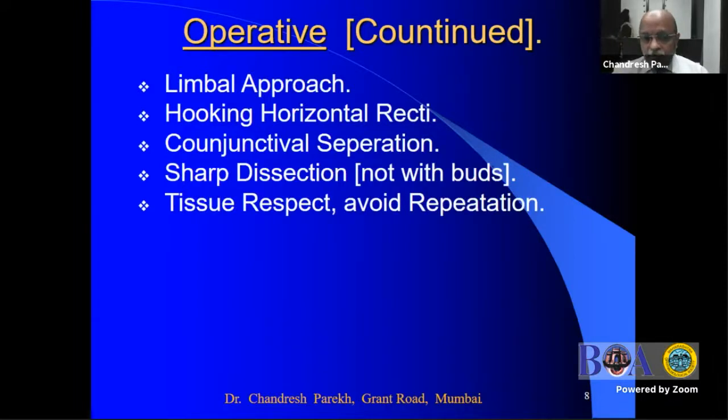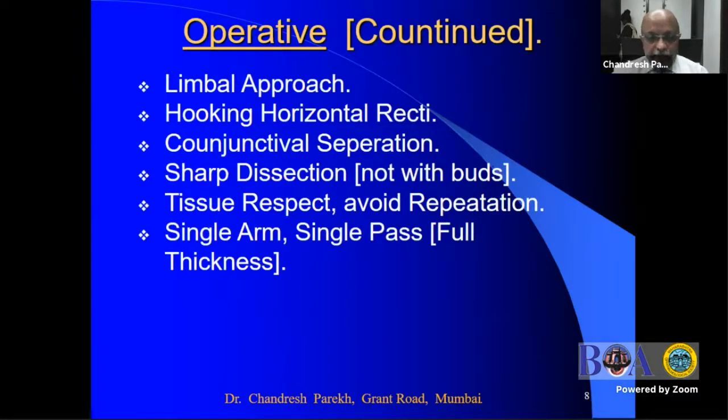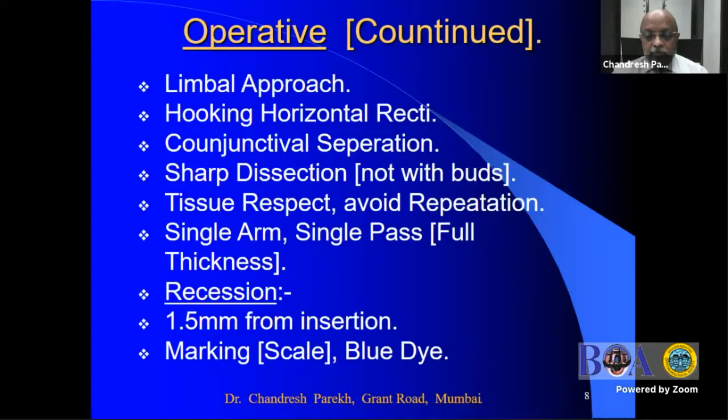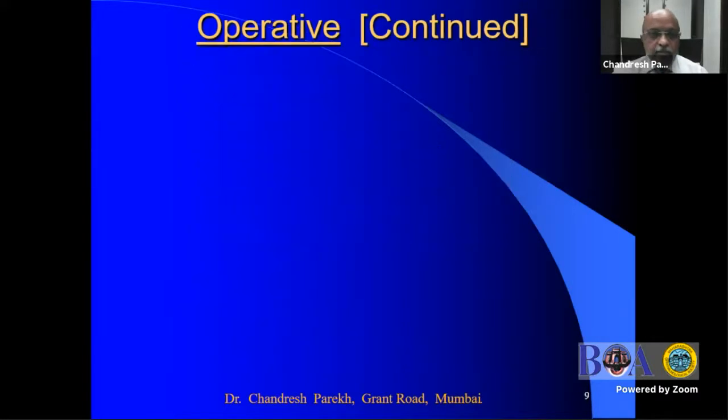One should have tissue respect and avoid repetition of the surgery. Then only the eye will respect you as a surgeon. I use a single arm needle and do a single pass, full thickness through the muscle. In a recession, one should not cut flush with the sclera, because we need to hold the muscle stump to rotate the eyeball. So it should be about 1.5 millimeter from the insertion, and mark it with blue dye so that one hand is free to pass the needle.